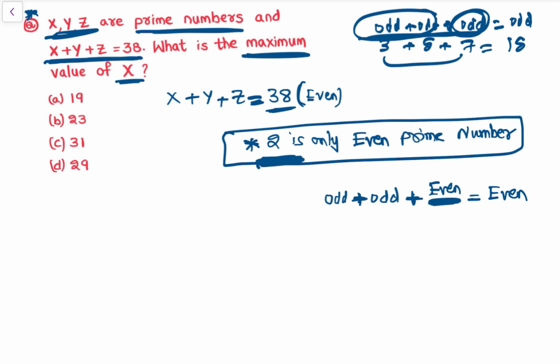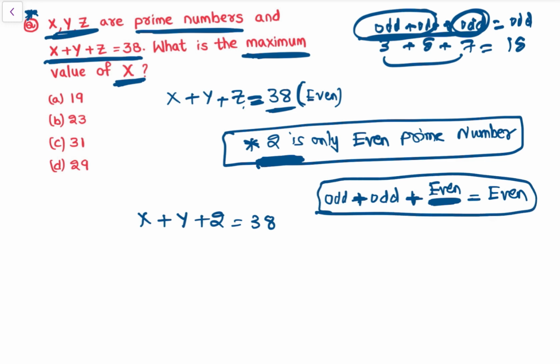So that means x plus y plus z, we need the maximum value of x. So z has to be 2, and the sum is equal to 38 because we need even. So we are mixing two concepts here, right? This fact and this concept, so that makes this kind of question very important. So now see, x plus y is equal to 38 minus 2, that is x plus y is equal to 36. Now x plus y is equal to 36.